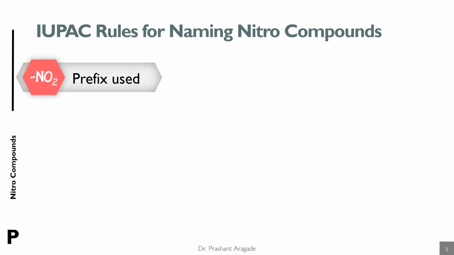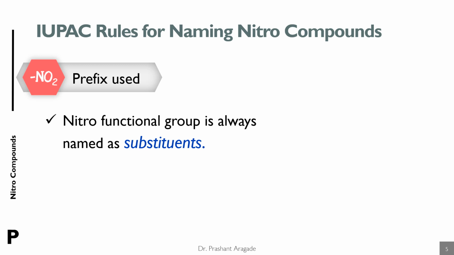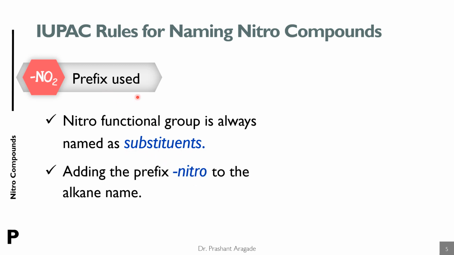Now let's discuss the IUPAC rules for naming of nitro compounds. In the IUPAC system, the nitro functional group is always named as a substituent. Hence, a prefix is used, so we add the prefix nitro to the alkane name. Hence, in the IUPAC system, the nitro compounds are named as